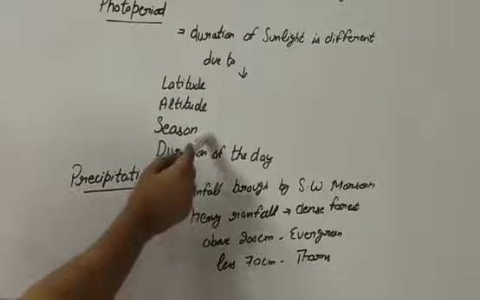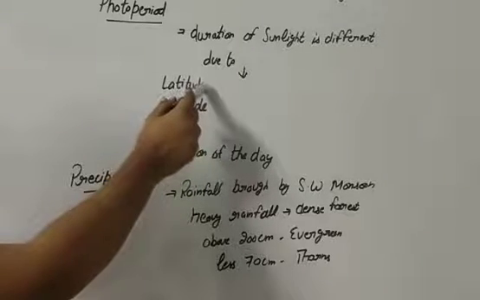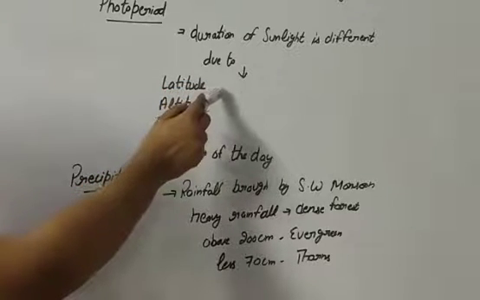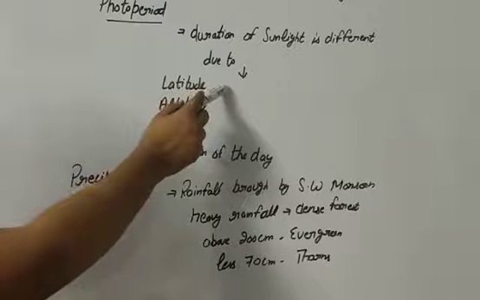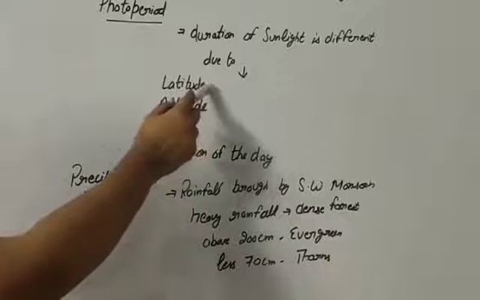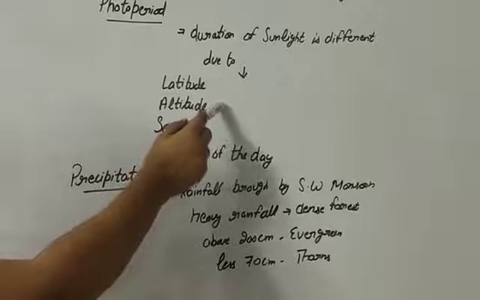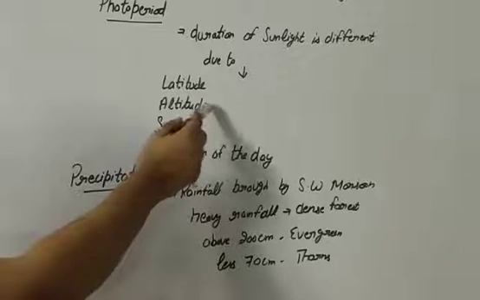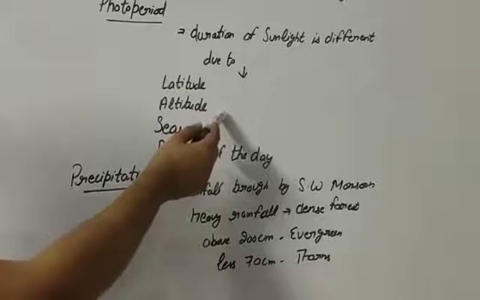As we move away from the equator, the latitude increases, and due to the latitude the vegetation zone is divided into tropical, subtropical, temperate and alpine vegetation, and the thickness and the height also depend on the latitude. At a higher altitude, we find less sunlight compared to a lower altitude, and due to that the height and the density of the vegetation are also affected.